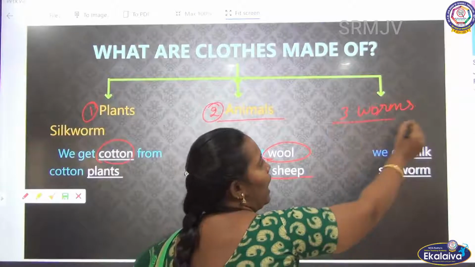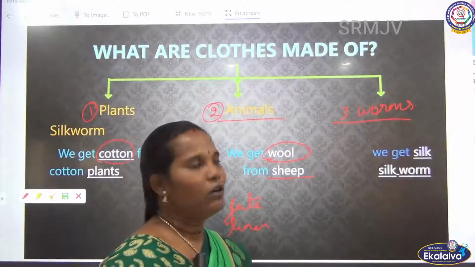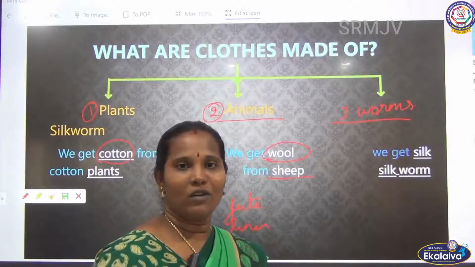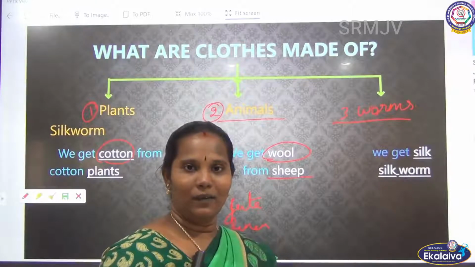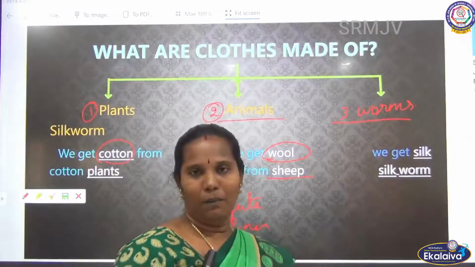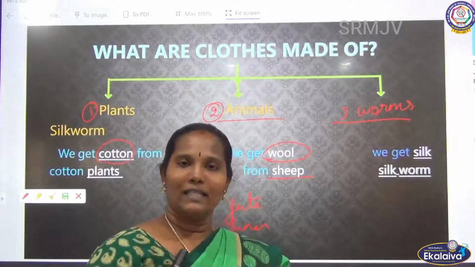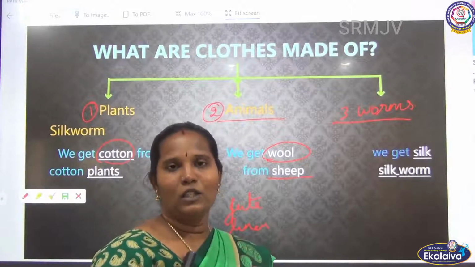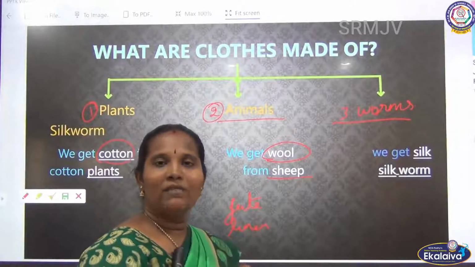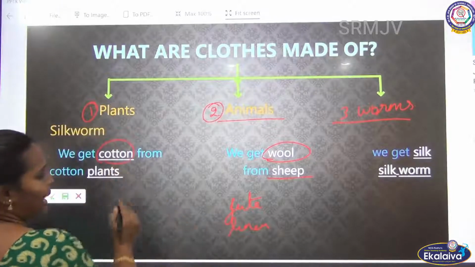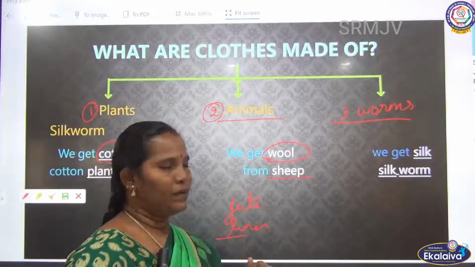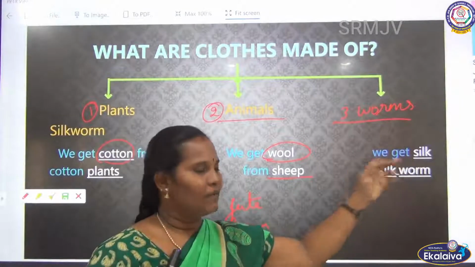Then third one is worm. I told you, worm, we know that. Particularly we get the silk cloth. Silk cloth we use on special traditional occasions, we wear silk sarees and silk pavada chatta like that. That silk cloth we get from the silkworm. So what we see, we get cloths from three things. One is the plant, another one is the animal, third one is the worm. From plants we get cotton cloth, jute cloth, linen cloth. From animals we get wool from the sheep. Then we get the silk cloth from the silkworm, isn't it?